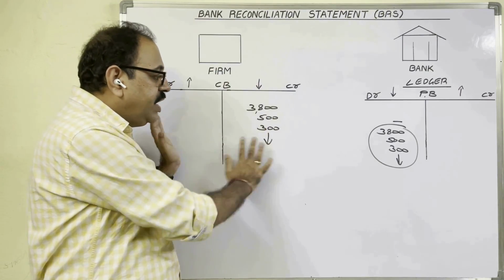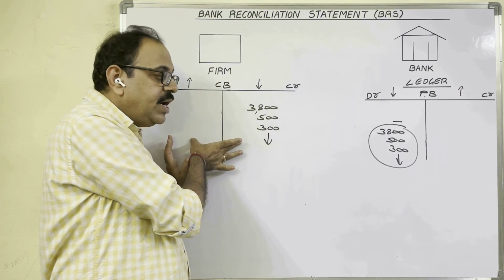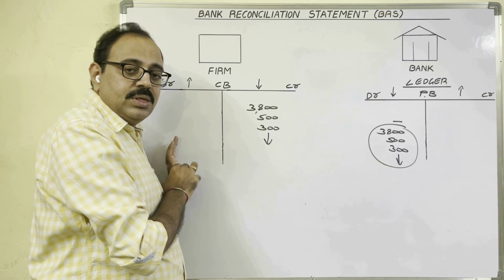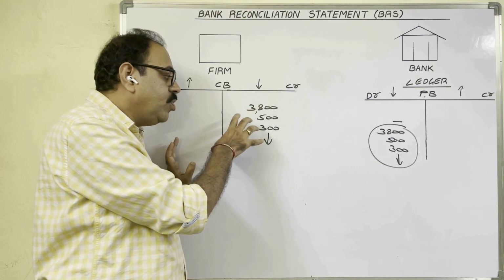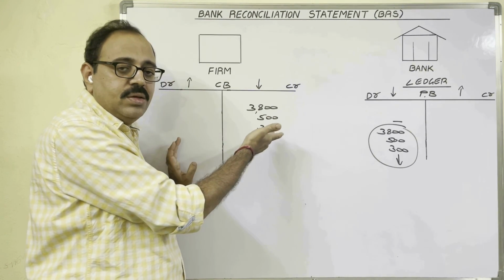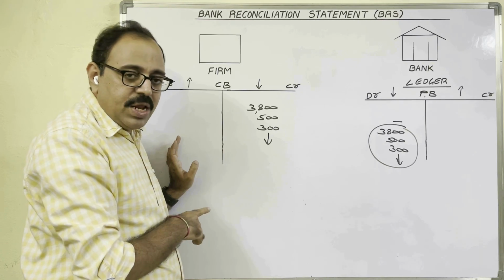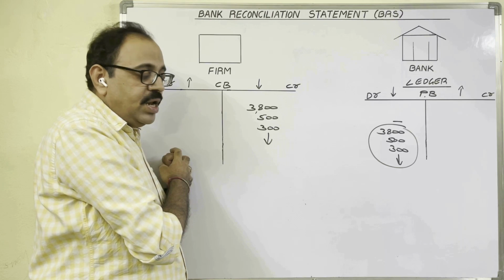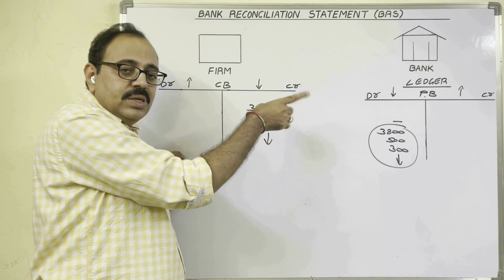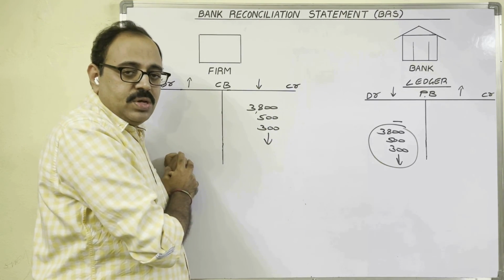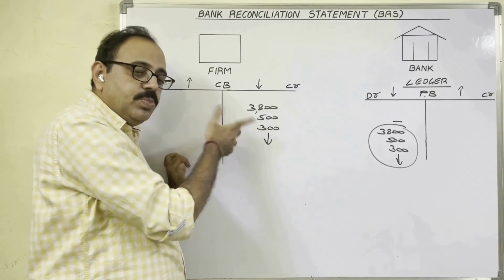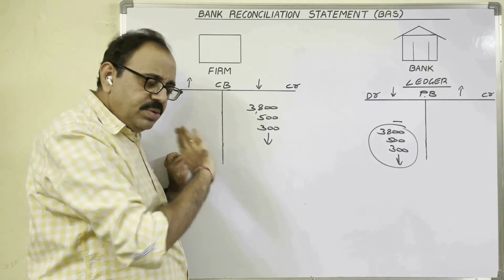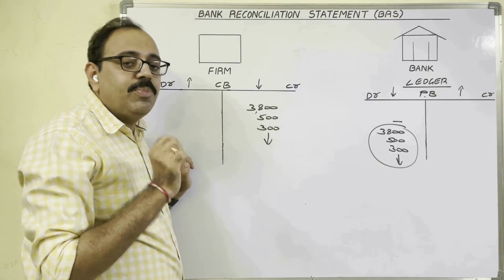So whatever we did in the cash book, just like that you have to do in the passbook. Then only the cash book balance comes. So in the cash book, whether that amount is recorded rightly or wrongly, that is immaterial to us. Similarly, when we start BRS with the cash book balance, then whatever we do in the passbook, just like that you have to do in the cash book also. Then only the balance as per passbook comes. So in the passbook that amount may be written rightly or wrongly, it is immaterial to us. Keep this important point in mind.